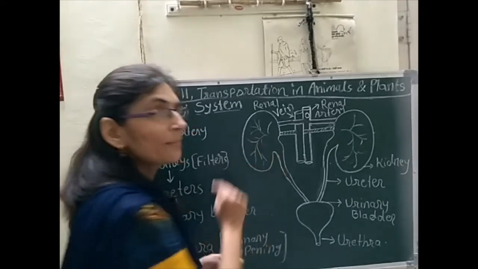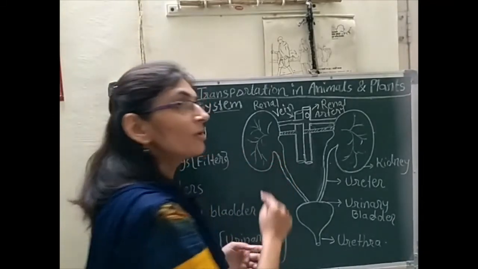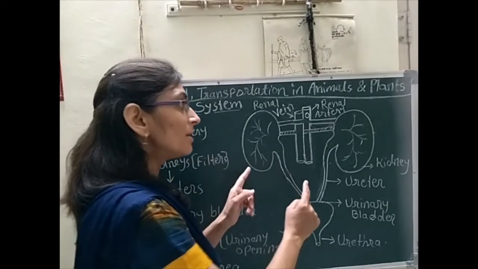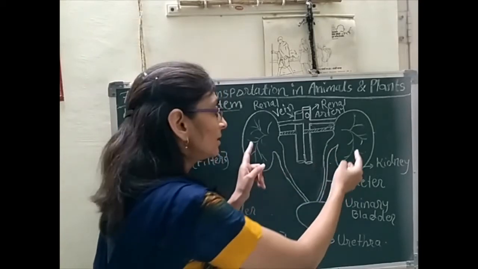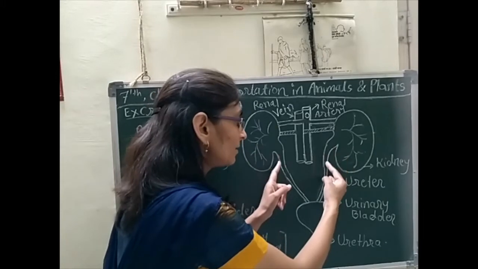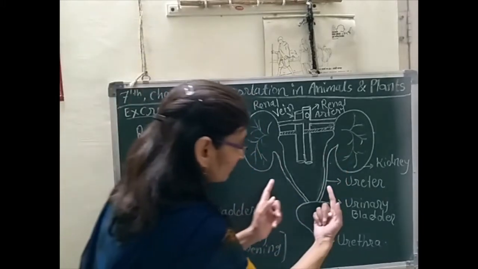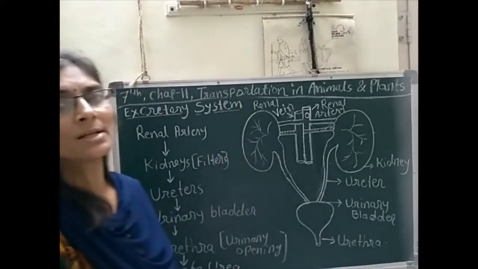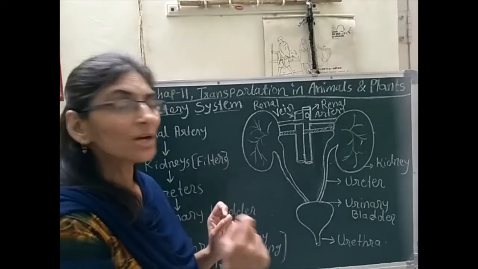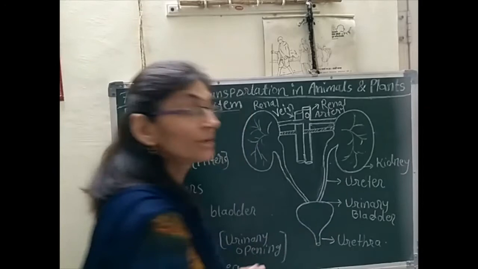But what happens with that waste material? After dissolving harmful substances like urea inside the water, that waste material with water gets carried towards the urinary bladder through the two ureters. What are the ureters? Ureters are tube-like structures. These are the two tubes. Those tubular structures are called ureters.